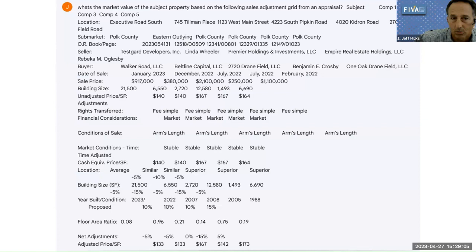So I said, what's the market value of the subject based on the following adjustment grid from an appraisal? Remember, asking questions is key, because I'm getting at context. I can't just paste this and go nothing. Context is key to AI. That's why it's called generative. When you ask a simple question, you get a simple answer, but you can get more and more detailed to ask a fantastic detailed question.